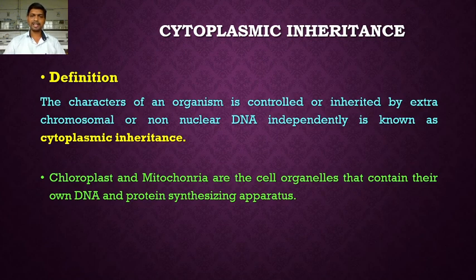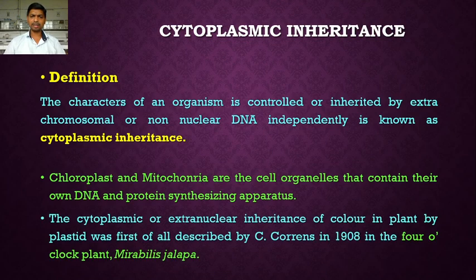So three types of DNA are present in the cell: one is the nuclear DNA, another is the chloroplast DNA, and the third is the mitochondrial DNA. The chloroplast and mitochondrial DNA are the extra chromosomal or extra nuclear DNA, non-nuclear DNA present in the cytoplasm of the cell, and they inherit certain characters of the organisms independently. So it is known as cytoplasmic inheritance.